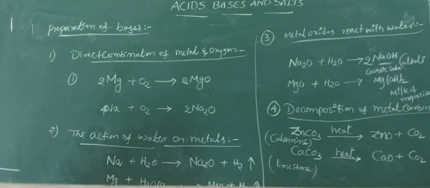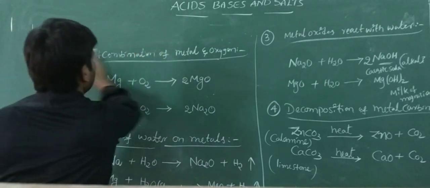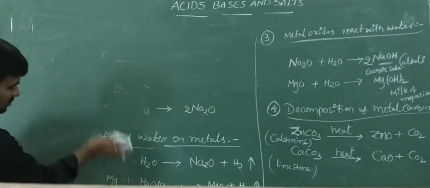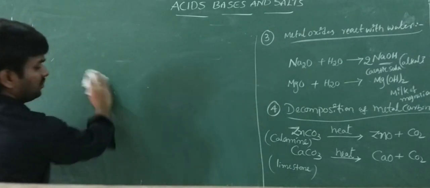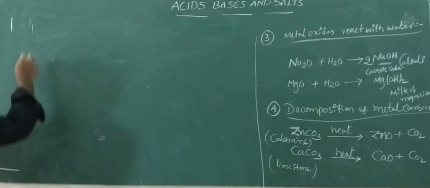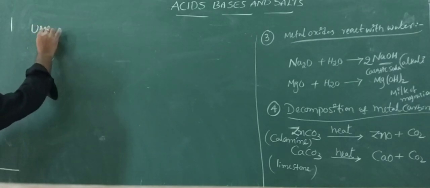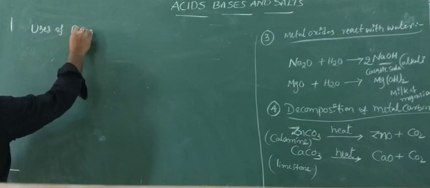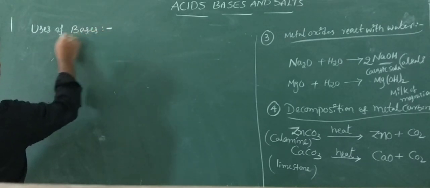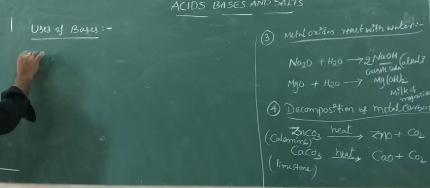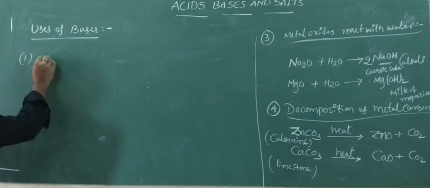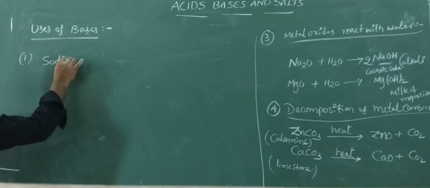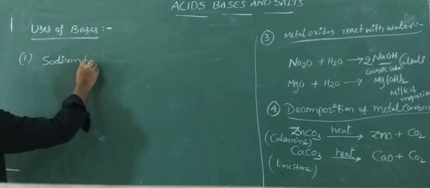Uses of bases. First one, sodium hydroxide.